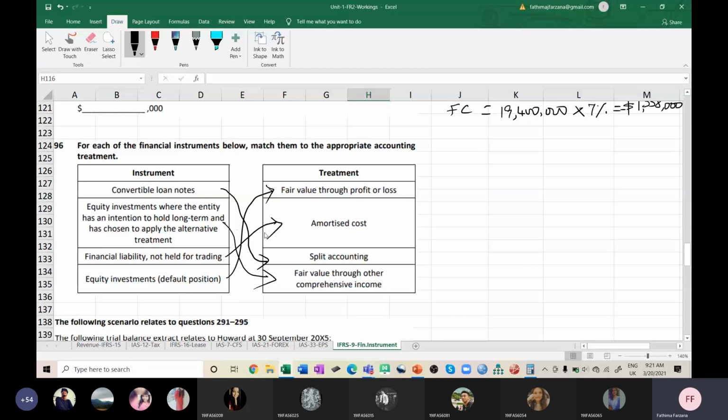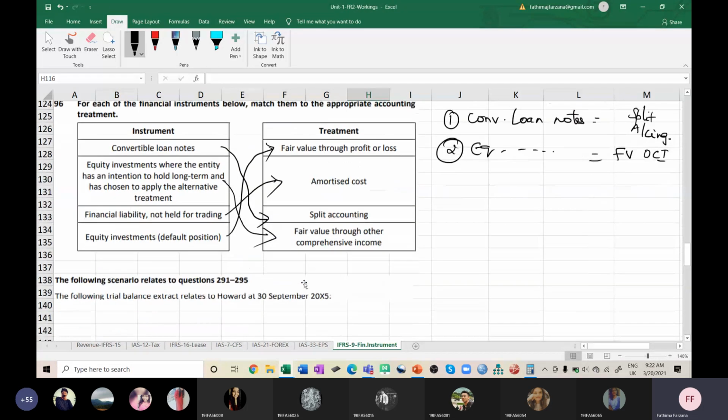This kind of zigzag should not come in the exam. If such a question is asked, you have to write number one, convertible loan notes. In the ACCA paper you'll have a matching format, so you can do it, but here you'll be writing on paper, so no zigzag positions. For convertible loan notes, you immediately write split accounting. Like this, I expect the question. Then number two, if it is equity investment, you should write fair value through OCI, completely like this. Don't put in all the zigzag and submit it.